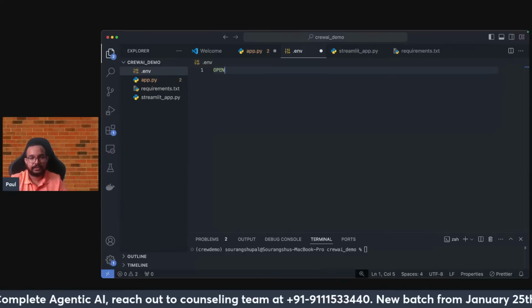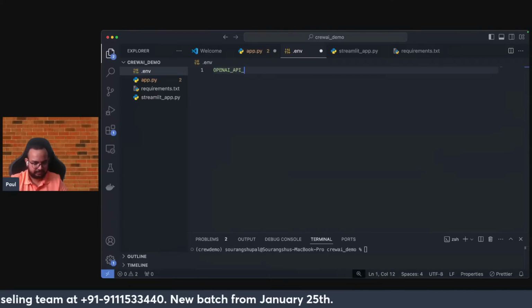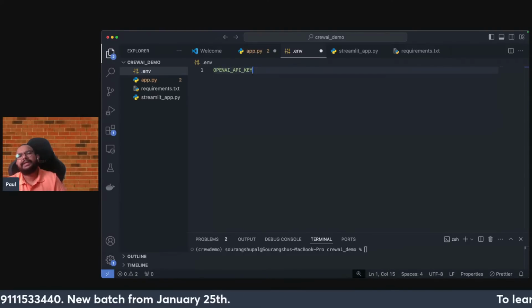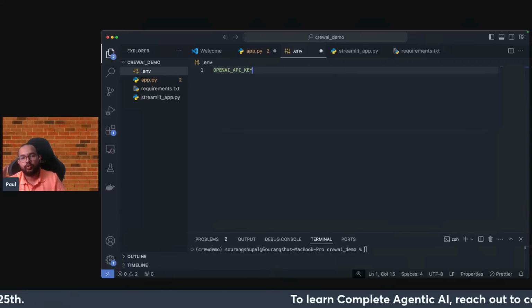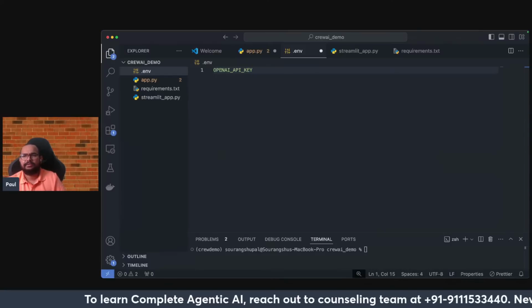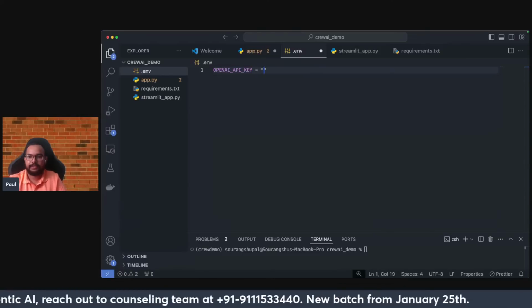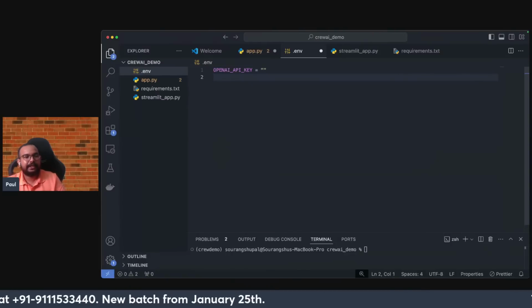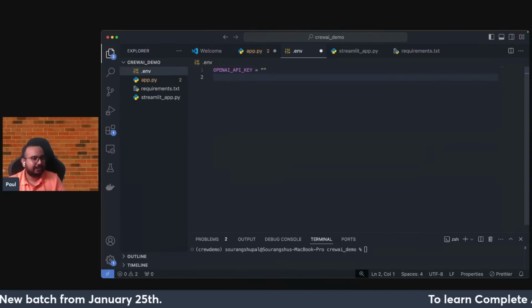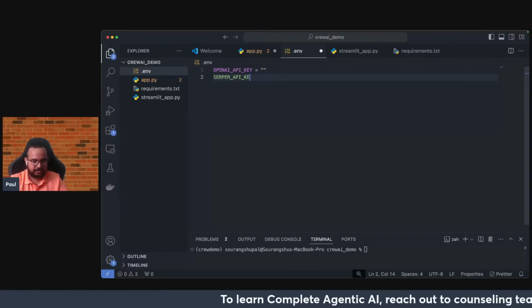The OpenAI API key will be used by agent number two, who will be doing the editing and the writing of the final content for the blog or the article. Then the next API key that I require is the Serper API key, so SERPER underscore API key.